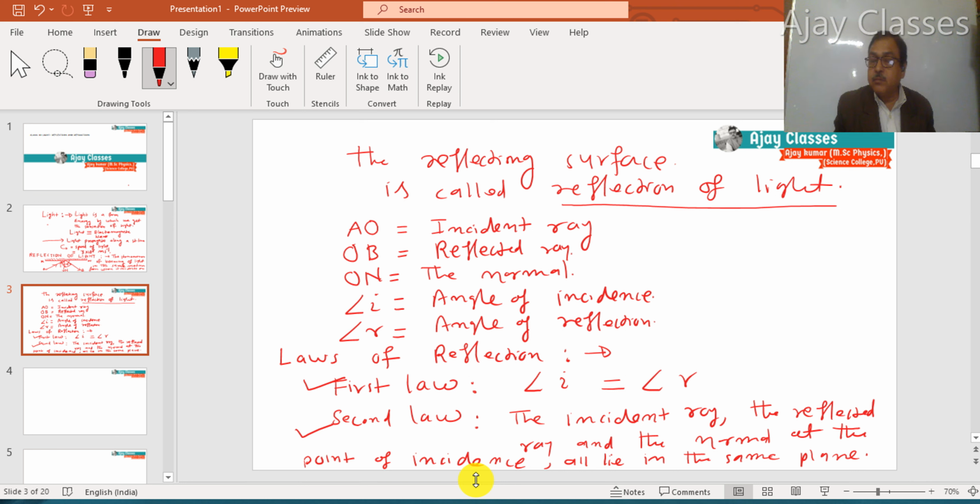Now let us see how light travels, and when it is incident on a plane reflecting surface, how it forms the image of the object. The two terms related to the reflection of light are image formation. If light rays coming from a point, after reflection, meet at another point or appear to meet at another point, then the second point is called the image of the first point.